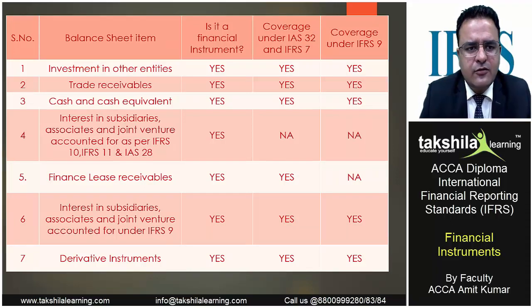These are examples of financial instruments: investment in other entities, trade receivables, cash and cash equivalents, interest in subsidiaries, joint ventures, associates, finance lease receivables, accounted for under IFRS 9, that is financial instruments, or derivative financial instruments. These are all considered to be financial instruments, but they may not be covered under IFRS 9 because they may be accounted for by a different standard. Like investment in associates is accounted for under IAS 28, investment in subsidiaries is accounted for under IFRS 10 consolidated financial statements. But if they are accounted for in their standalone financial statements on the basis of IFRS 9, then this standard is applicable to them.